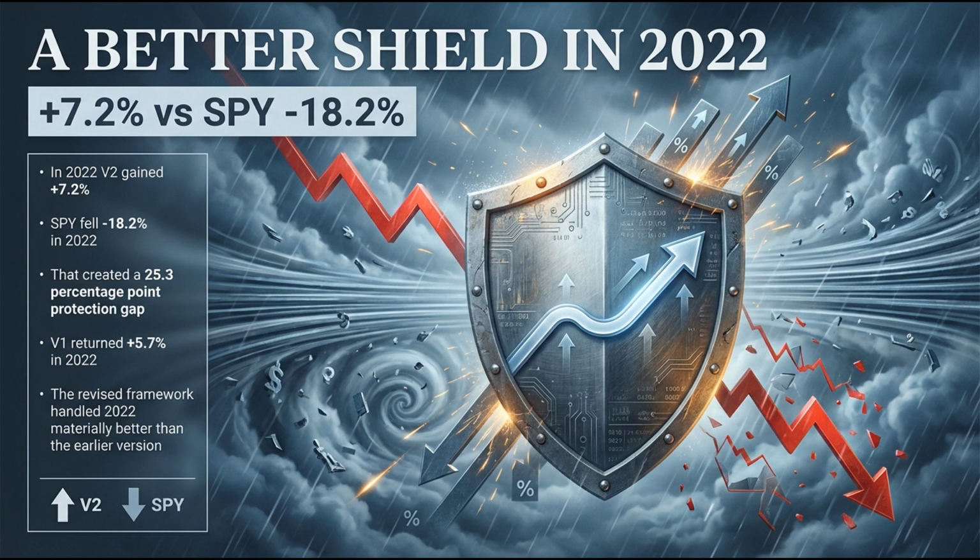The hysteresis bands prevented the immediate liquidation. They physically prevented the model from immediately liquidating its equity positions at the very first sign of statistical panic. It required sustained structural deterioration before executing the sell-off. But more importantly, as the rapid V-shaped recovery materialized in the spring, the sigmoid blending allowed V2 to scale back into risk assets smoothly and continuously. It scaled in without binary commitment.